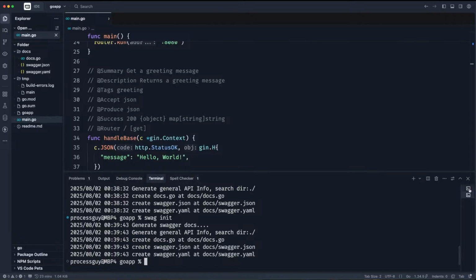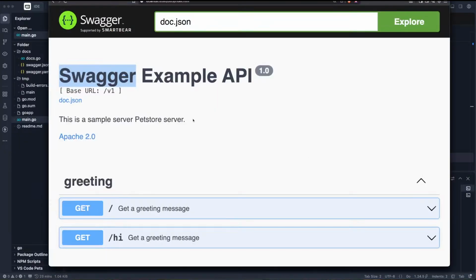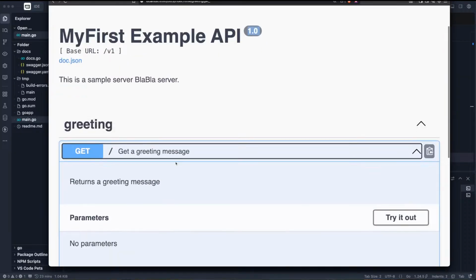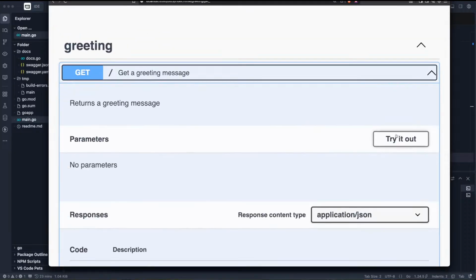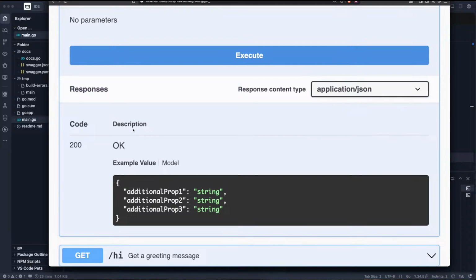And by the way, there's a way you can do it so that when you make changes and your air runs, you should run your swag with it as well. So you can also do that together with what you are doing. Now, if I refresh this page, of course, it's now being tailored towards my application. This is where you put the version information. These are the things that you can do. You can even try out the endpoints. So if you say try out the endpoints, it will ask, okay, what am I supposed to put?